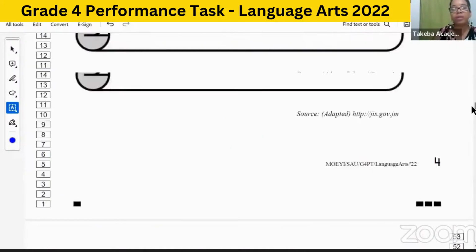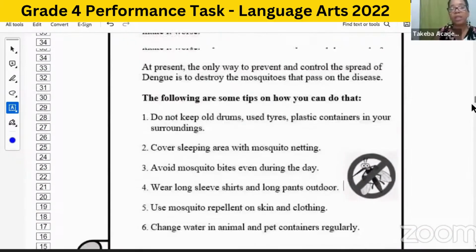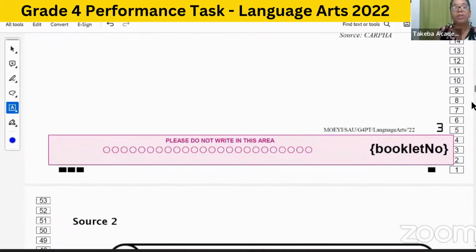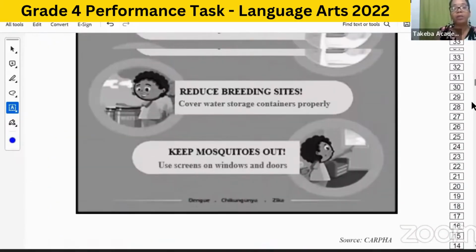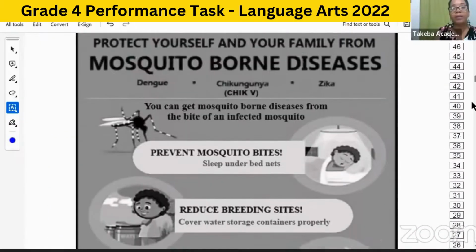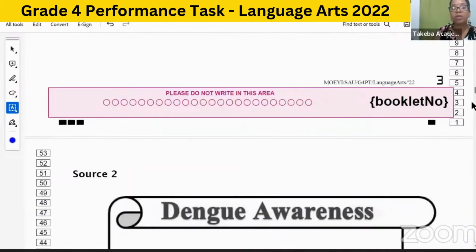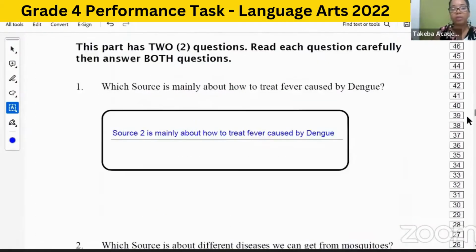In source 1, they talk about dengue, a disease that comes from mosquitoes, that you could get from a mosquito, and what it does. And then it tells us to protect yourself from these diseases, and they list them there. So I'm going to say both sources.